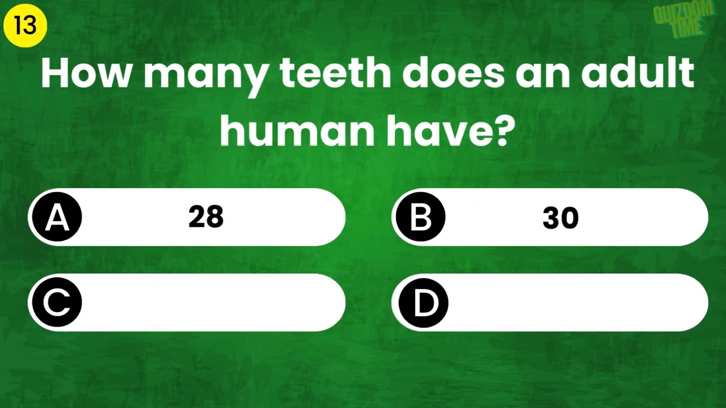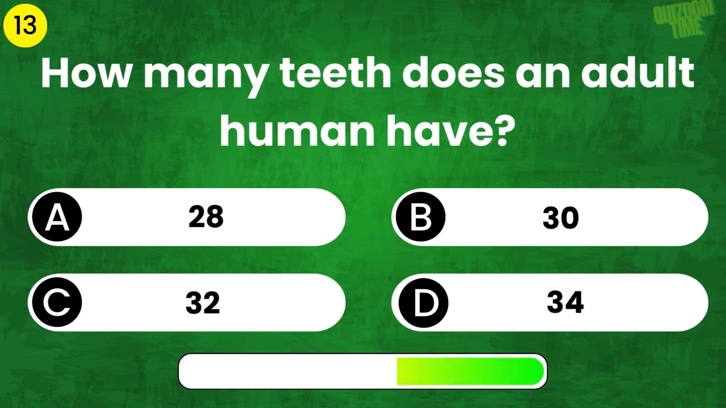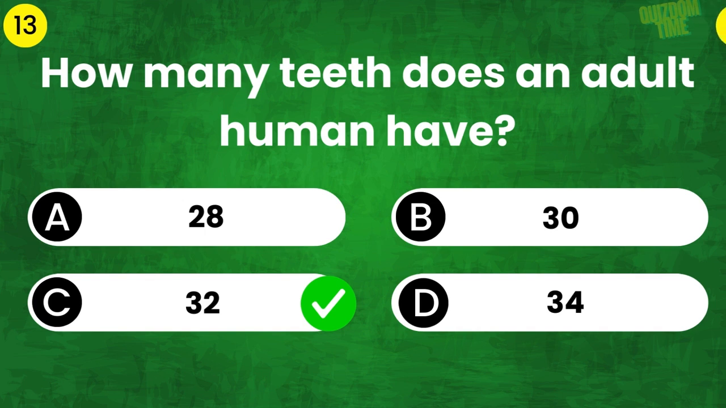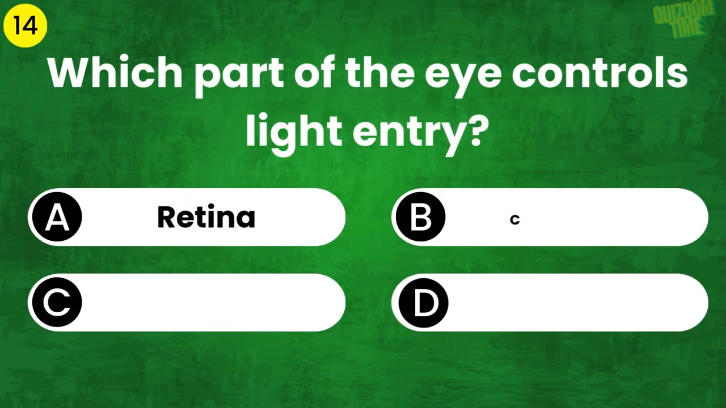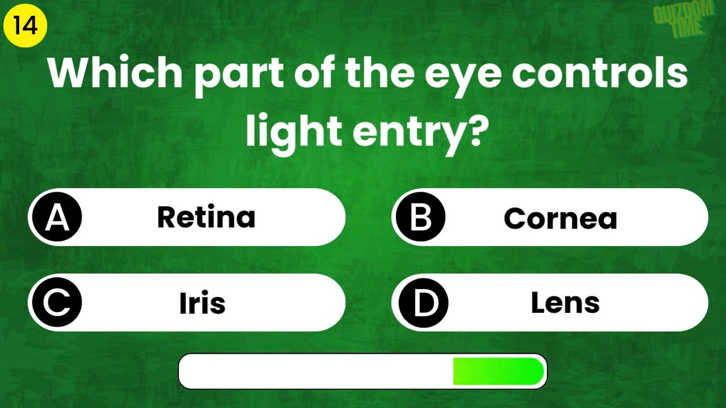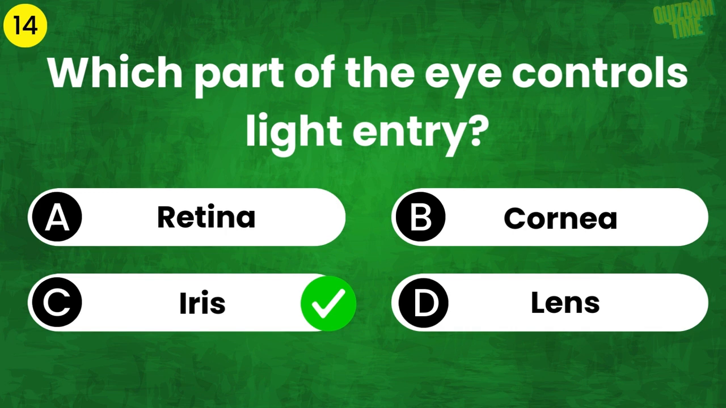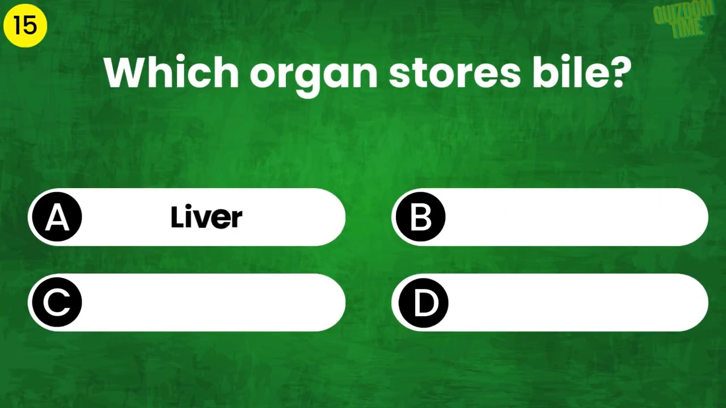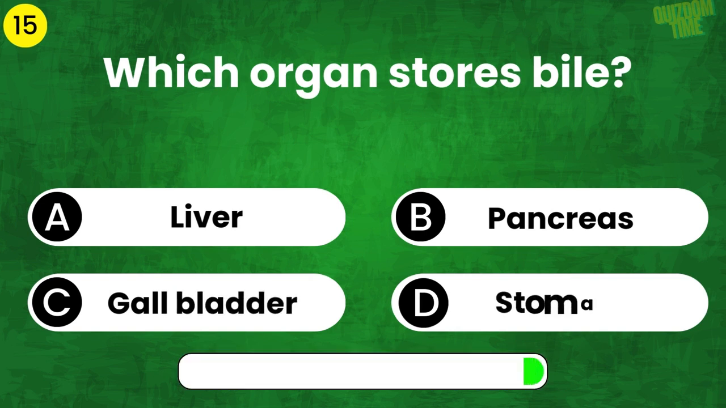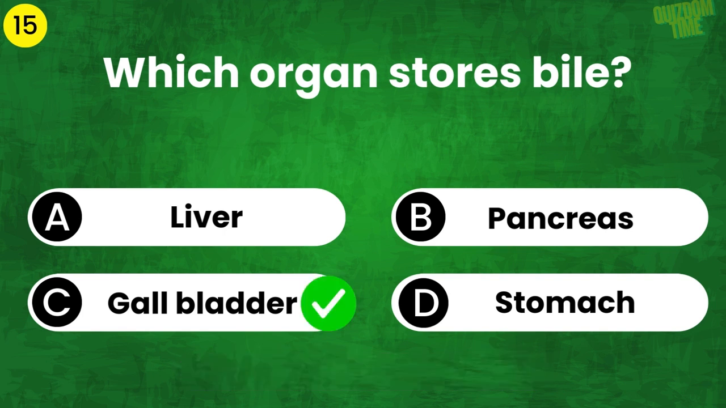How many teeth does an adult human have? The answer is 32. Which part of the eye controls light entry? The answer is iris. Which organ stores bile? The answer is gallbladder.